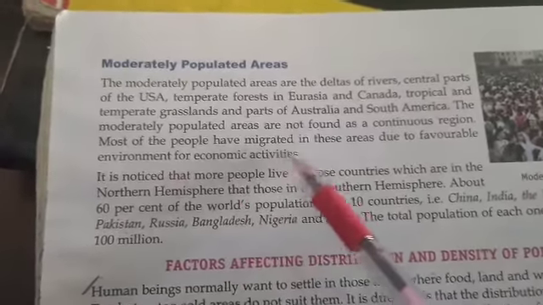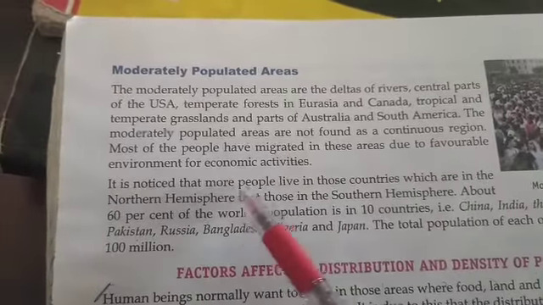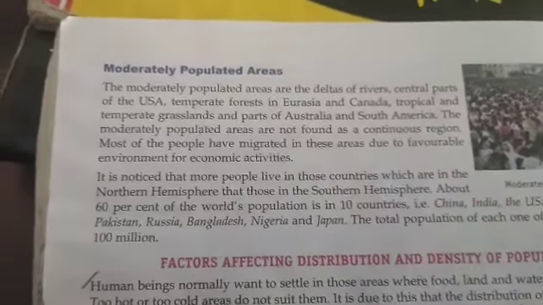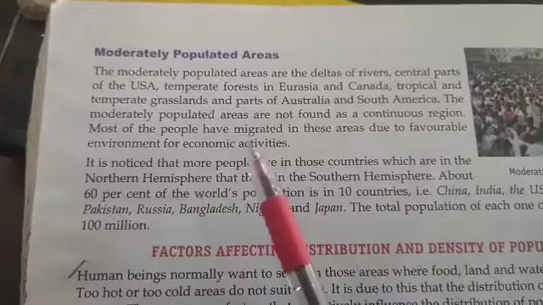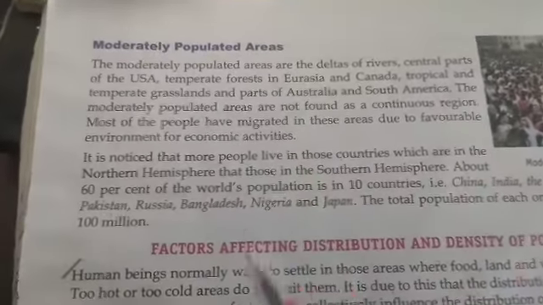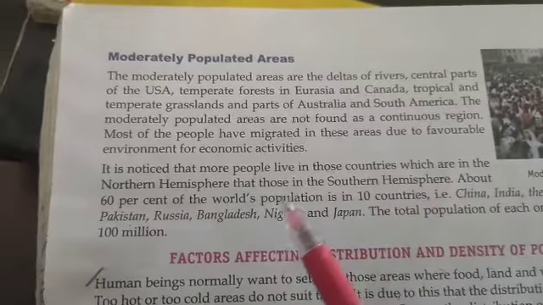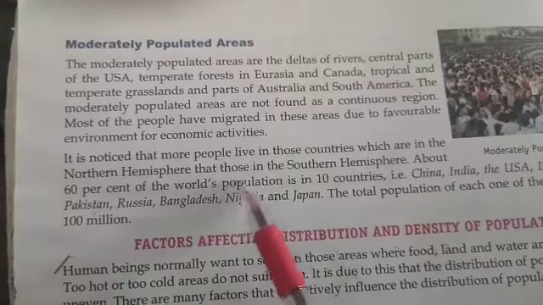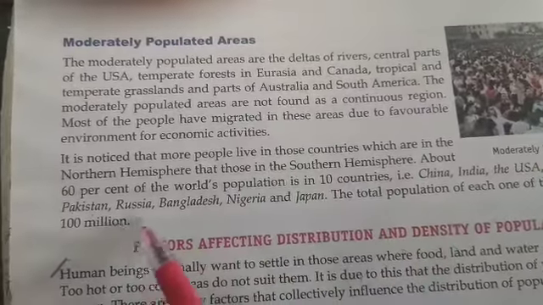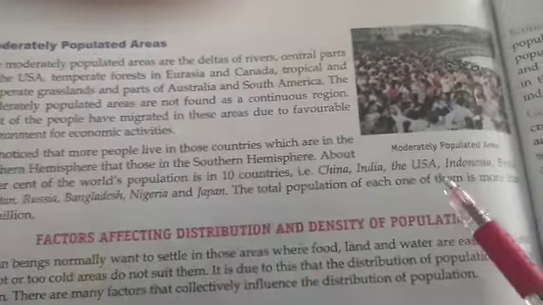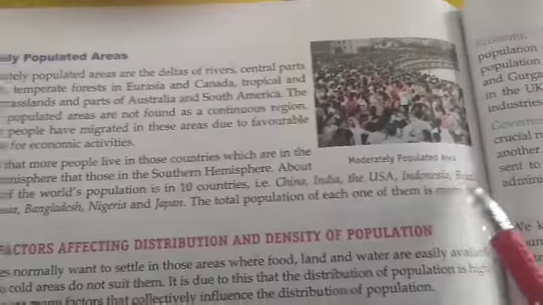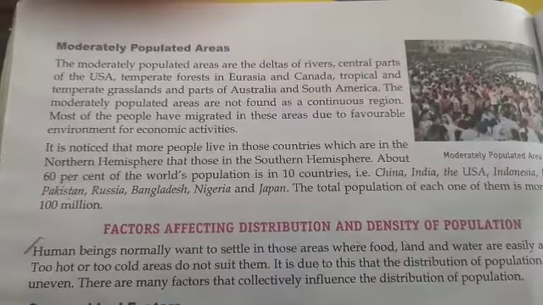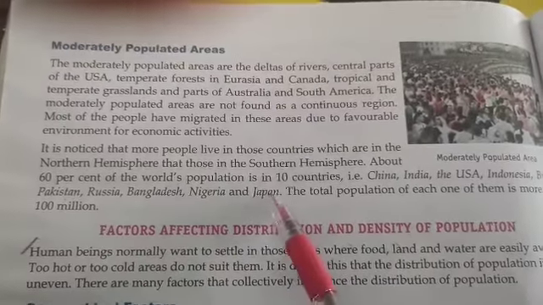Most of the people have migrated to these areas due to the favorable environment for economic activities. As you know, these areas are not continuous regions, meaning they are far away from each other. That's why people have migrated, meaning they came from other places and settled down here for their economic activities. It is noticed that more people live in countries in the northern hemisphere than in the southern hemisphere. About 60% of the world's population lives in 10 countries: China, India, USA, Indonesia, Brazil, Pakistan, Russia, Bangladesh, Nigeria, and Japan. In these countries, 60% of the people are living, in just 10 countries.